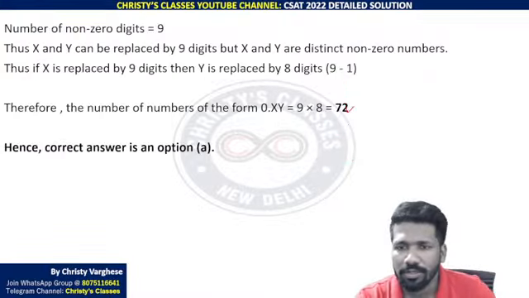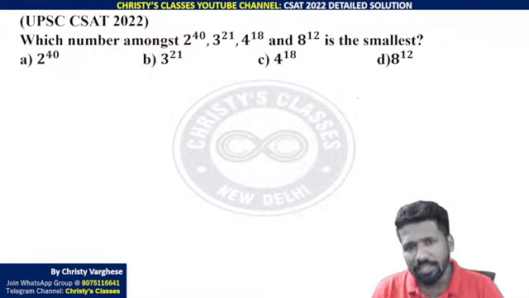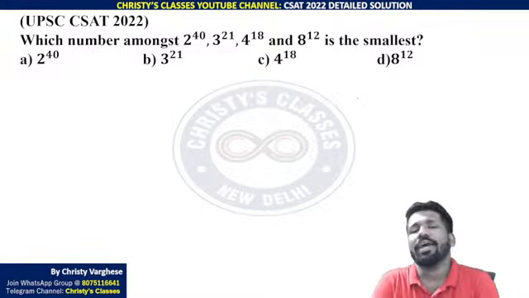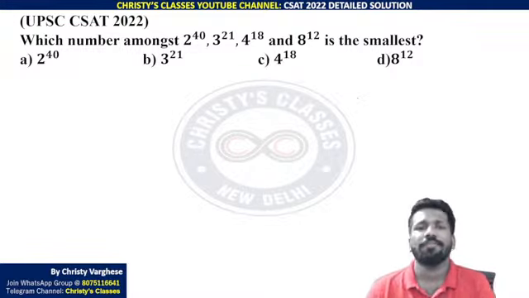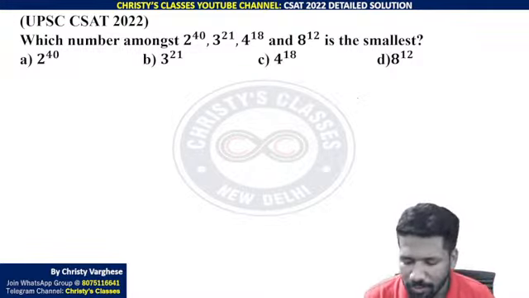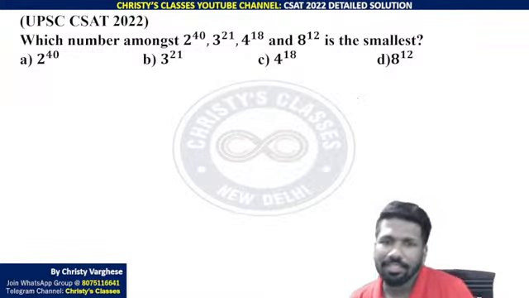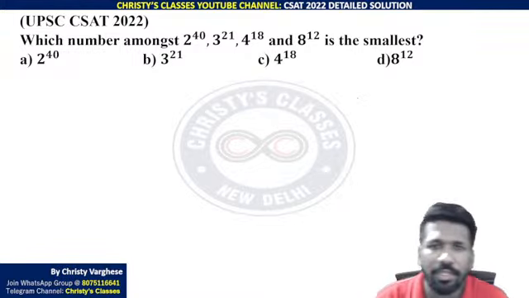All of you clear? I'm going a little faster. If you have doubt, mention it. And this is a surds and exponents question. This question can be done with the help of answer options very easily. In that series also I have explained that in detail. So briefly I will explain here. Those who haven't attended the 15 shortcut methods, major methods discussion series, the link is tagged in the chat, where I have explained a lot of UPSC CSAT questions also.